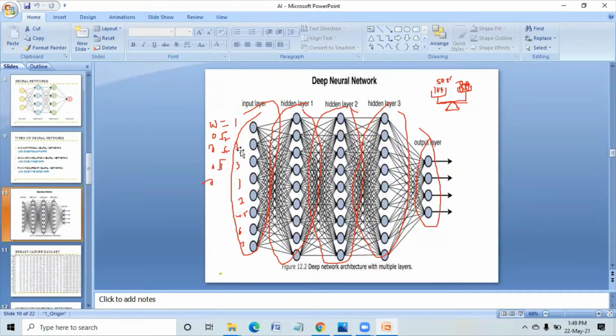If they put 1, 2, 3, 4, 5 and after passing one image this weight has to increase to 1.2, this weight will be decreased like 1.9, 3.1, 4.1. See, why does it have to increase and decrease? I already told you regarding the activation function.